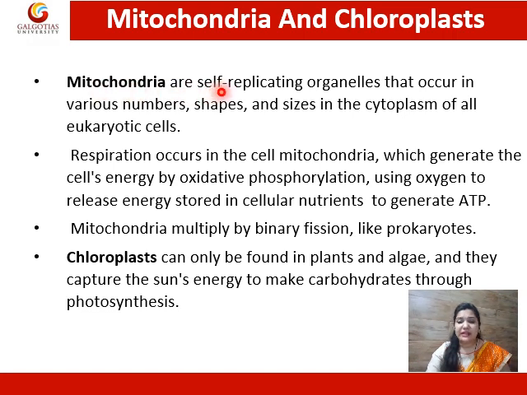So mitochondria are self-replicating organelles that occur in various numbers. Numbers means if cell activity requires more energy, then the number of mitochondria increases to provide more energy to perform that activity well. They occur in various shapes and sizes in the cytoplasm of the eukaryotic cell.